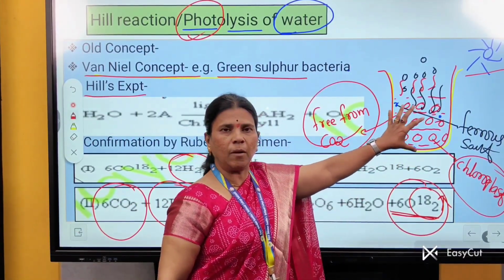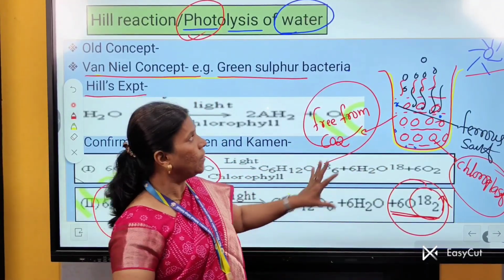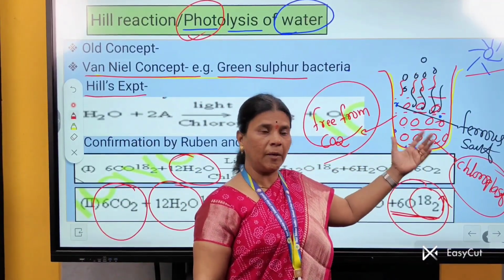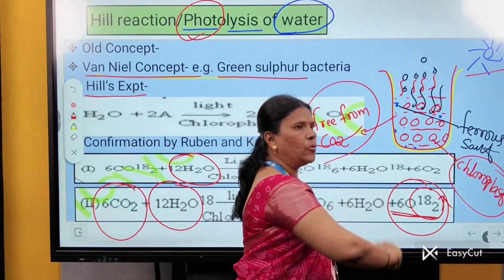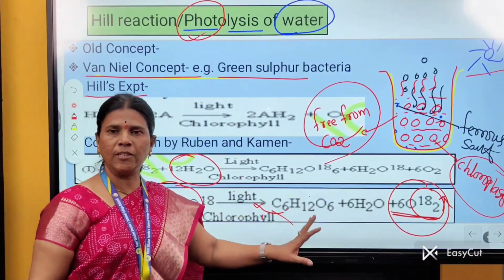This medium is completely free from CO2. There is an absence of CO2. There is no CO2, yet O2 is evolved. That means there is a splitting of H2O and not of CO2. Thus, he experimentally proved this to the world.